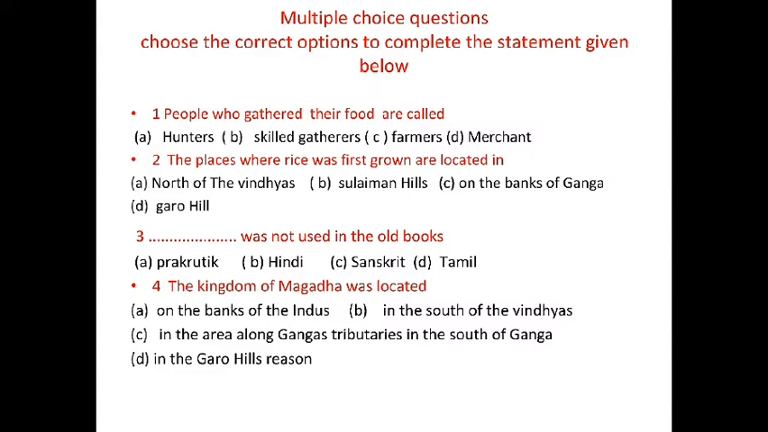The answer of the first question is option B, skilled gatherer. The answer of question number 2 is north of the Vindhyas. The answer of question number 3 is A, Prakritik. Question number 4, the kingdom of Magadh was located in, and the answer is in the areas along Ganga's tributaries in the south of Ganga.